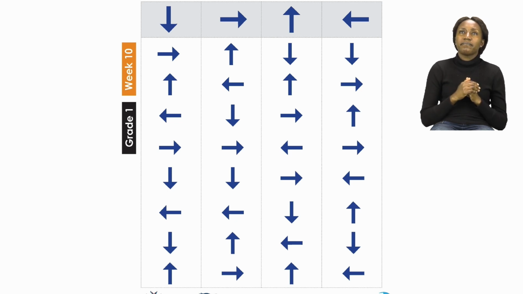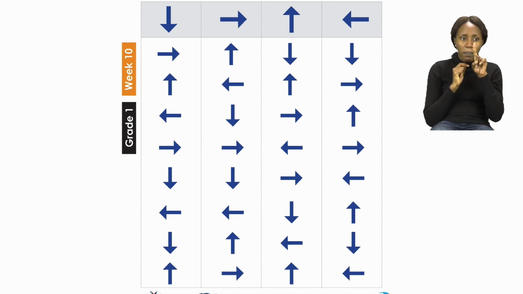Now, this is when we use what we can see to get the answers. It is going to be your job to put your finger on the arrows on top. And then you're going to find the arrows that look like the one you have just touched below. And then after finding it, you are going to circle. So let's take a look at the arrow I have here.